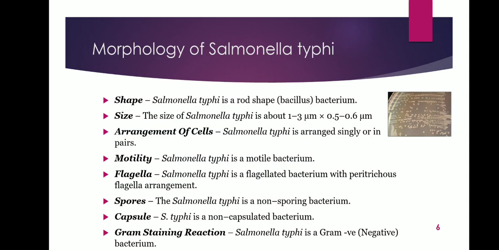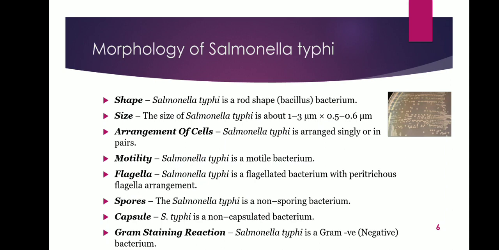Then morphology of Salmonella typhi. Shape. The Salmonella typhi is a rod-shaped bacillus bacterium. The size of Salmonella typhi is about 1 to 3 micrometer in length and 0.5 to 0.6 micrometer in width. Salmonella typhi is arranged singly or in pairs. It is a motile bacterium. It is a flagellated bacterium with a peritrichous flagella arrangement. Peritrichous means it has flagella all over its body. There are some exceptions, for example Salmonella gallinarum and Salmonella pullorum.